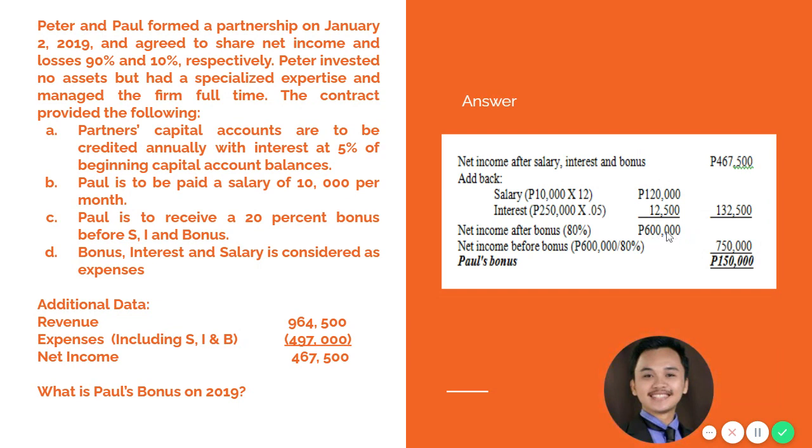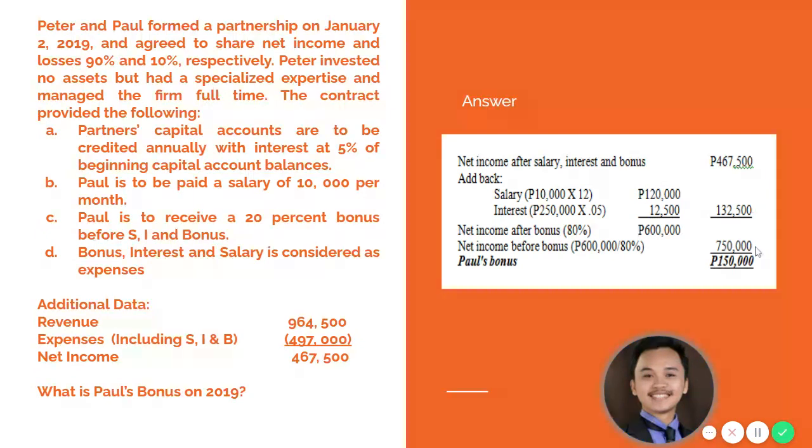Since the bonus is 20% before salaries, interest, and bonus, you divide by 80%. So 600,000 divided by 80%. Therefore, your total net income before interest, salaries, and bonus is 750,000.